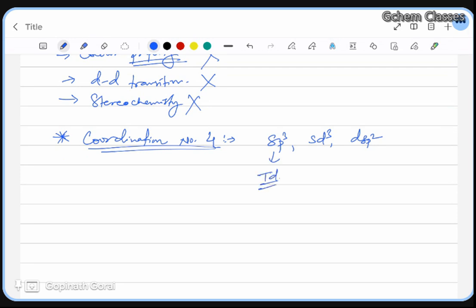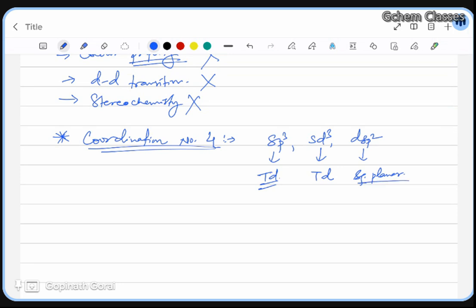Sd3 is also, no doubt, tetrahedral. Dsp2 will be square planar.